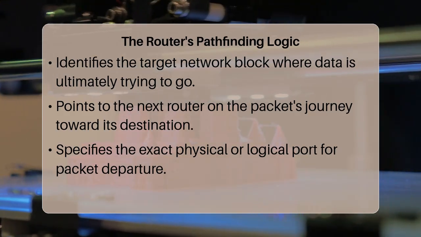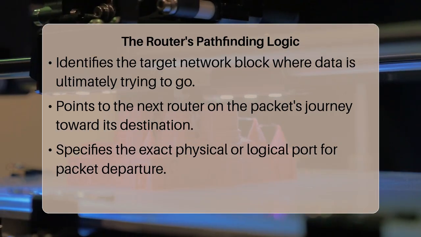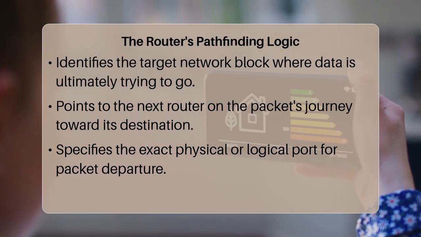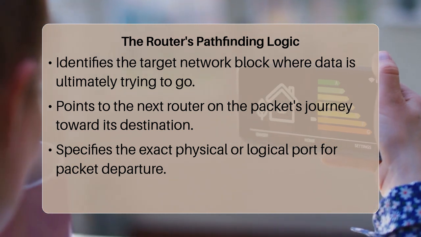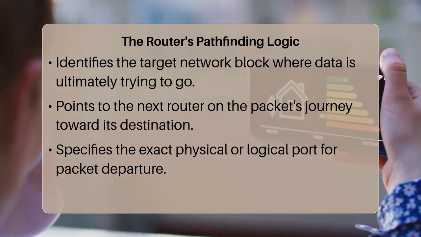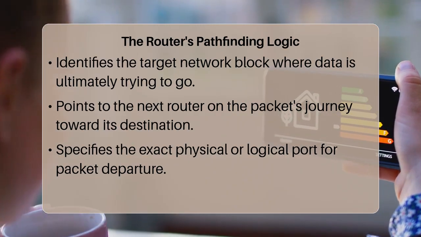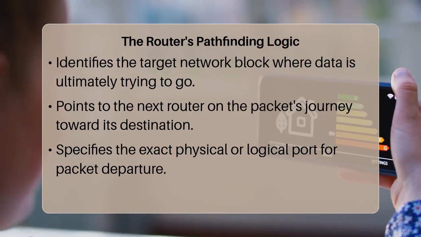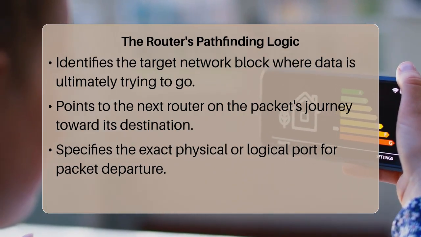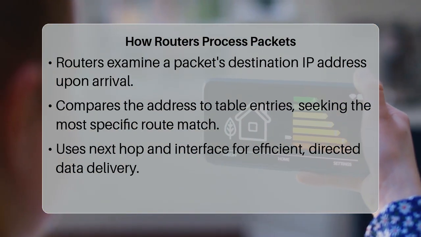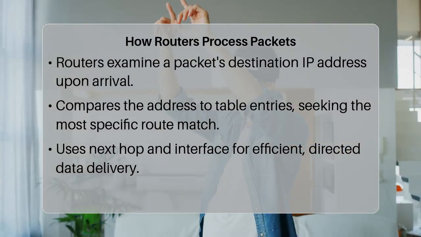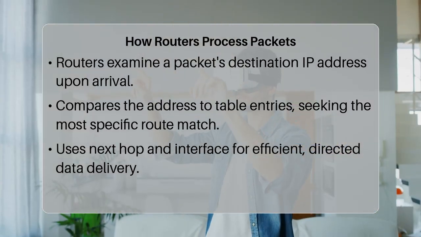Finally, the metric is a value that quantifies the cost or preference of a particular route to a destination. Lower metric values usually indicate a more desirable path. This cost can be based on various factors like hop count, bandwidth, delay, or reliability. Routing protocols use these metrics to compare different possible paths to the same destination and select the most optimal one.